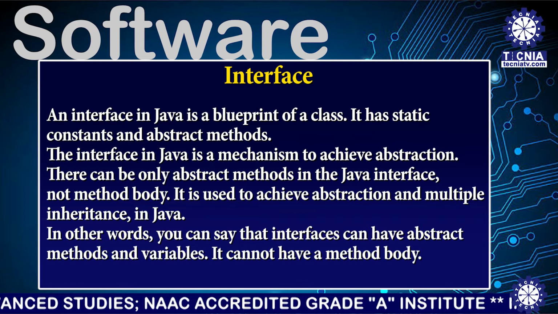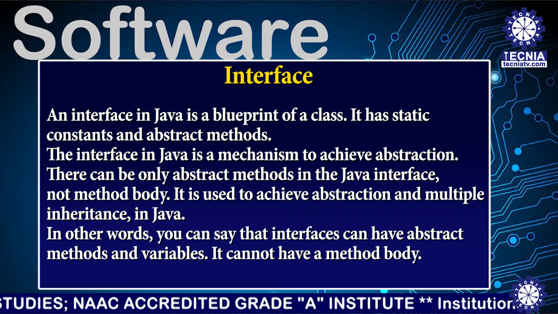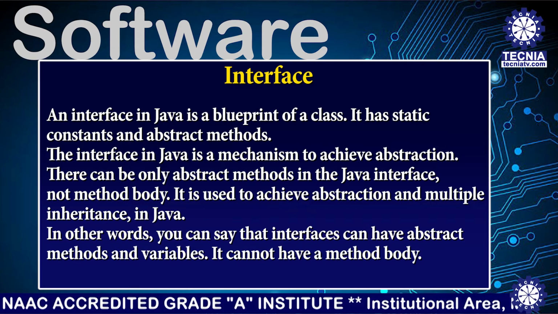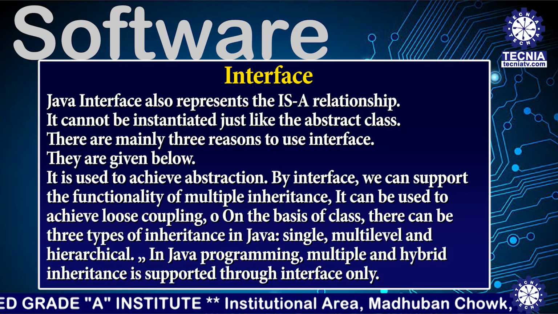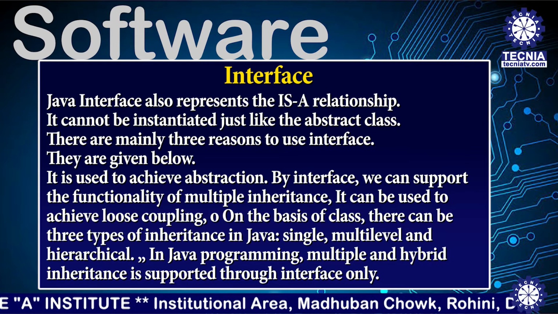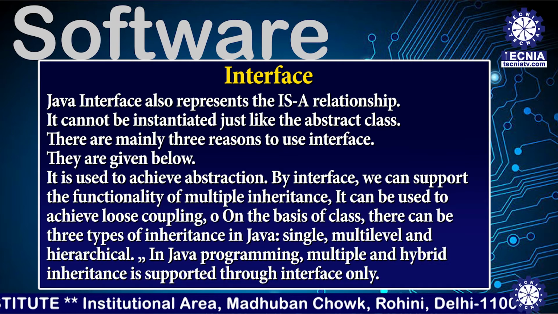In other words, you can say that an interface can have abstract methods and variables. It cannot have a method body. A Java interface also represents the is-a relationship. It cannot be instantiated, just like an abstract class.